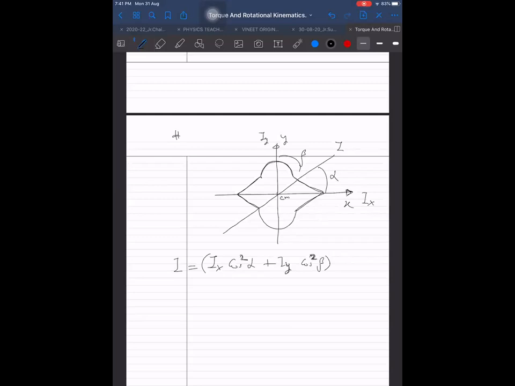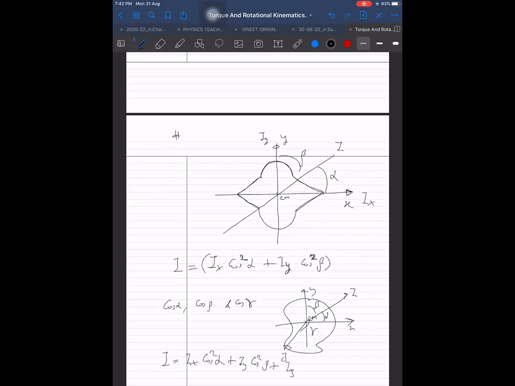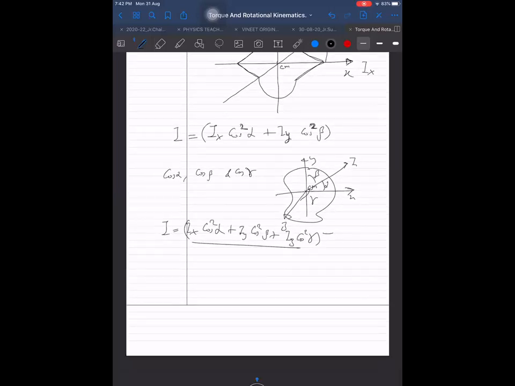also for three dimensions. If I have three dimensions passing through the center of mass, with x-axis, y-axis, and z-axis, and I want to find the moment of inertia about an axis whose direction cosines are given, cos alpha, cos beta, cos gamma, meaning the angle with the x-axis is alpha, the angle with the y-axis is beta, and the angle with the z-axis is gamma, then also I will be equal to the same way: Ix cos square alpha plus Iy cos square beta plus Iz cos square gamma. Then also it is applicable. We can always obtain it, right?